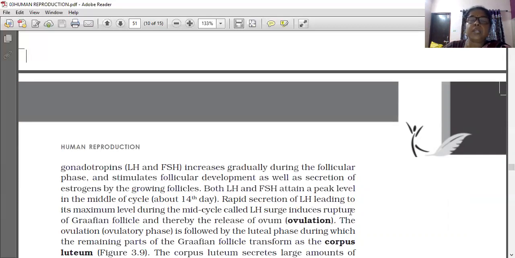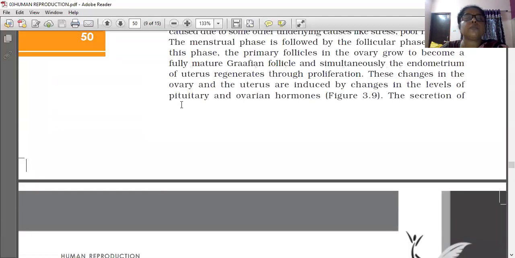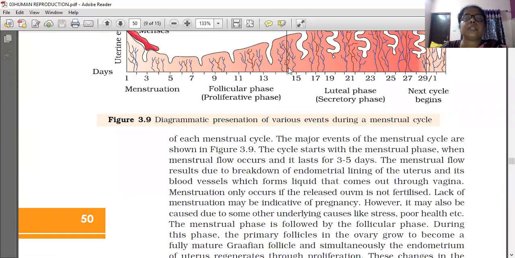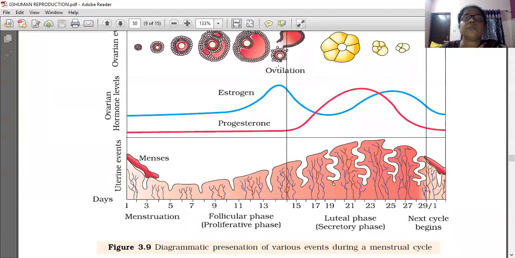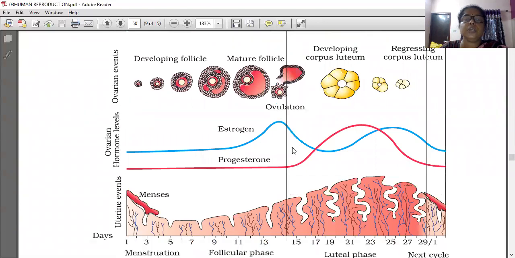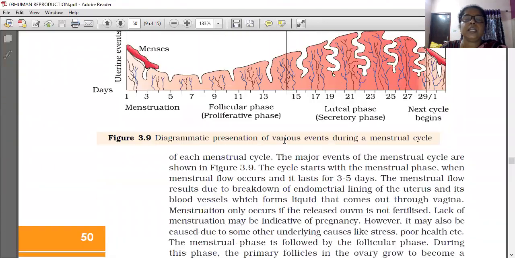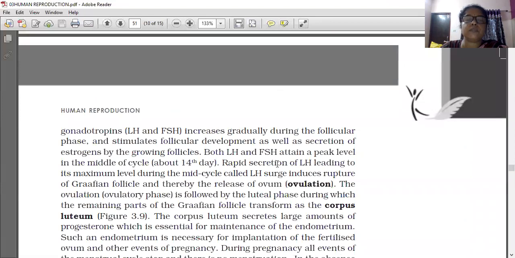Rapid secretion of LH leading to its maximum level during the mid-cycle, called the LH surge, induces rupture of the Graafian follicle, and thereby the release of ovum takes place. So on the 14th day, release of ovum takes place. This is ovulation, shown here on the 14th day. Now, the ovulation is the ovulatory phase.